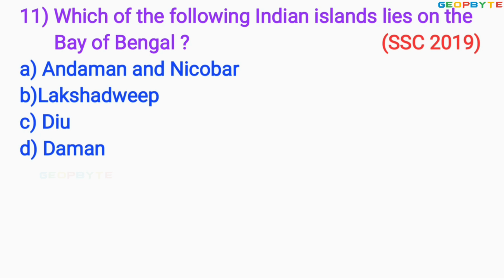Look at the 11th question asked in the year 2019 for SSC exam like this. Which of the following Indian islands lies on the Bay of Bengal? Option A, Andaman and Nicobar. Option B, Lakshadweep. Option C, Diu. Option D, Daman. The correct answer is option A, Andaman and Nicobar. Let us move to the 12th question.